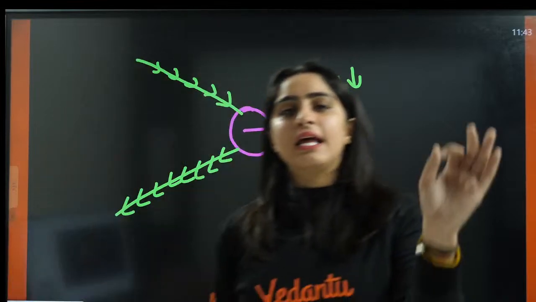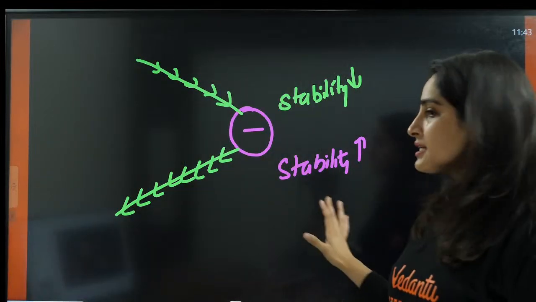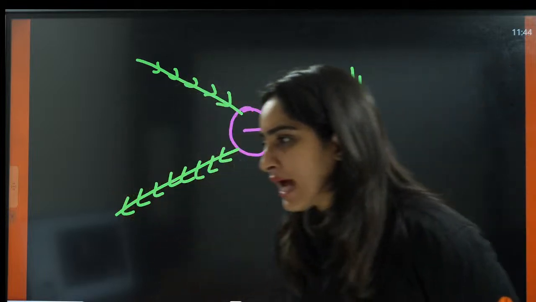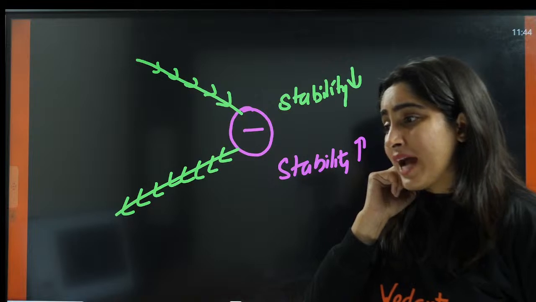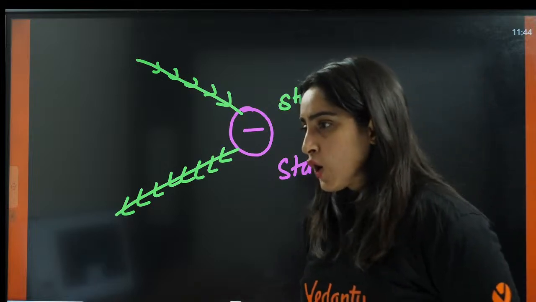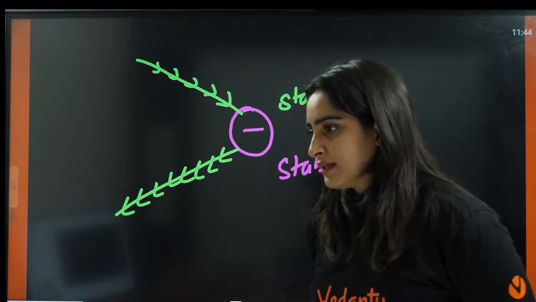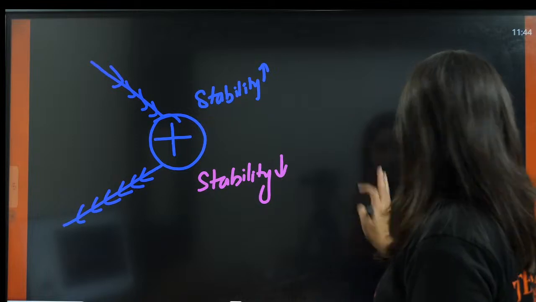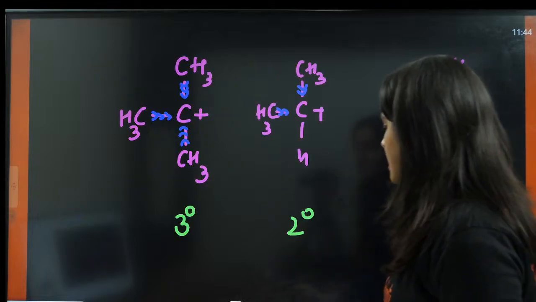When the stability will increase or the stability will decrease, have you understood that? Tell me, students, have you understood that? Carbocation is very reactive, right? These are intermediates and these are reactive. Okay? Very happy. Cool. So now, let us understand this.